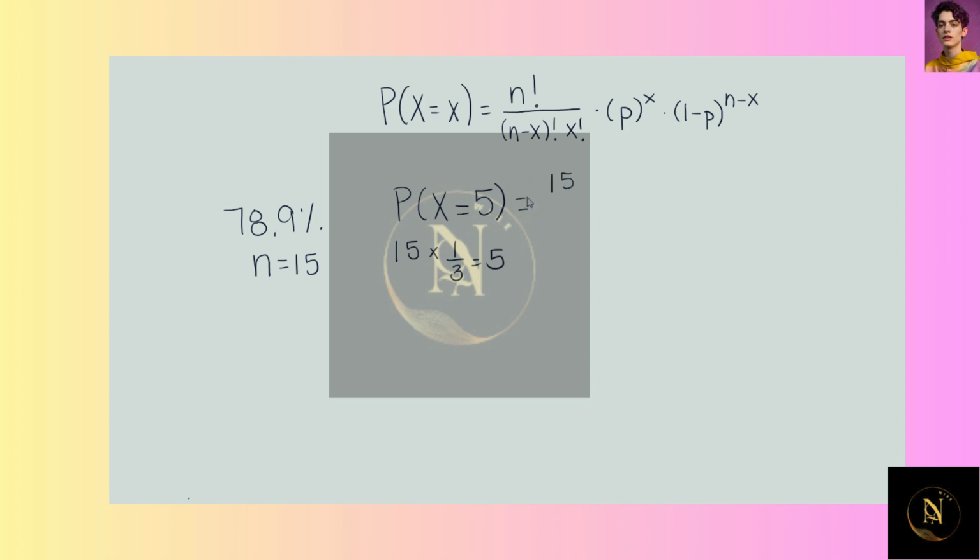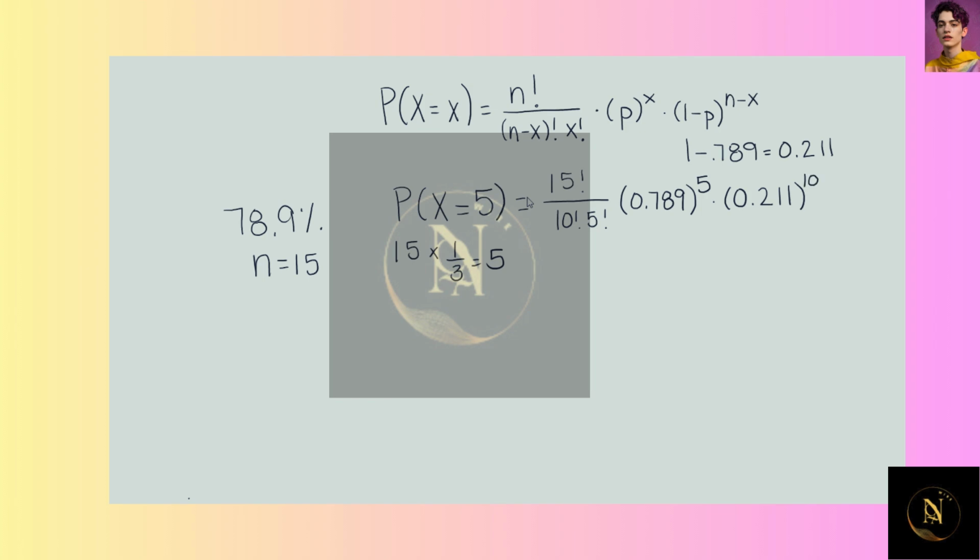So we are going to do 15 factorial divided by 15 minus 5 factorial times 5 factorial. 78.9% is the probability of success for this, so 0.789 raised to the x power, which is 5. 1 minus p is 1 minus 0.789, which is 0.211, to the 15 minus 5, to the 10th power.